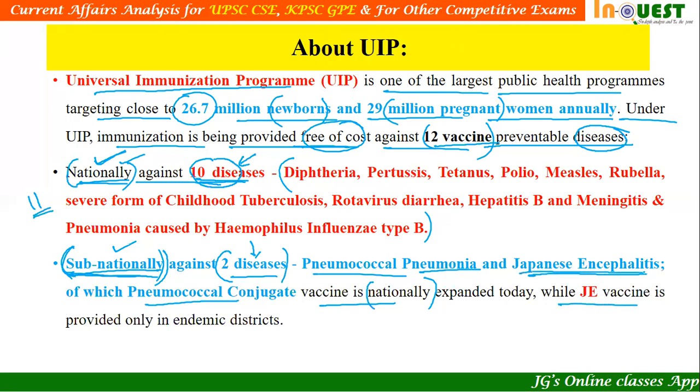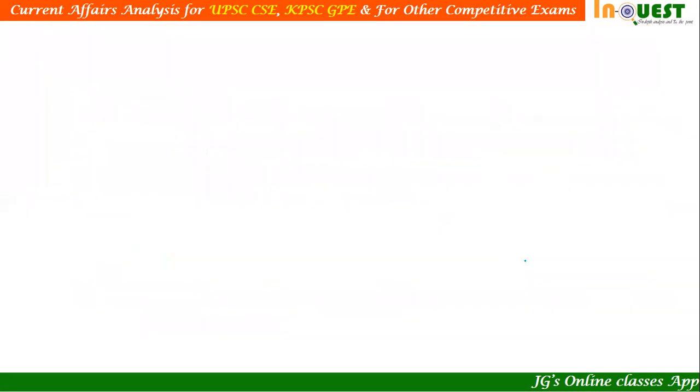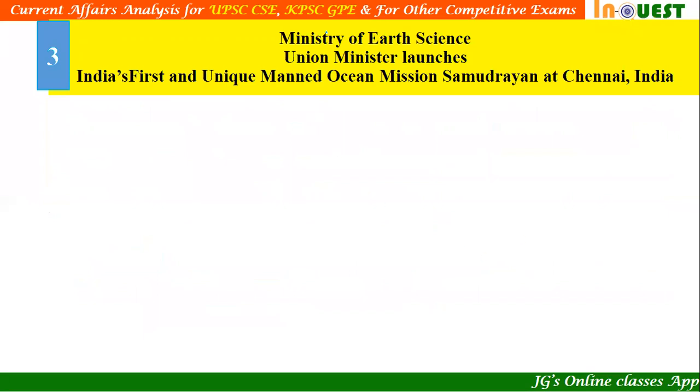While Japanese encephalitis vaccine is provided only in endemic districts, henceforth this pneumonia vaccine will be given nationally. I mean to say, vaccine against pneumonia will be given nationally. With this, let's go to article number 3.